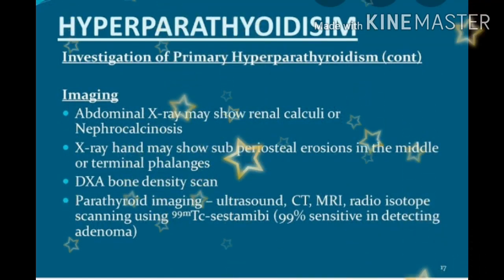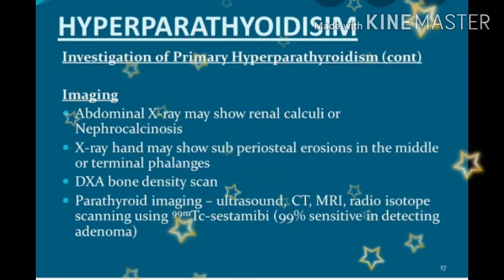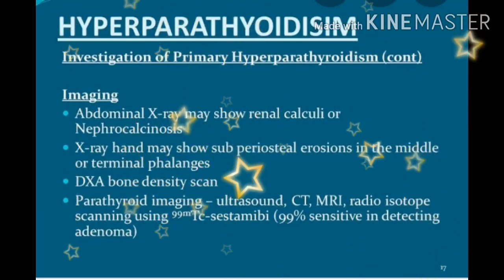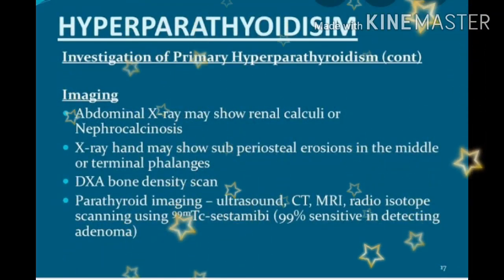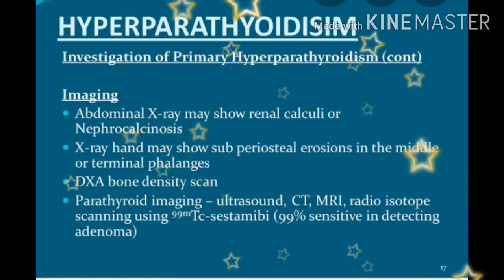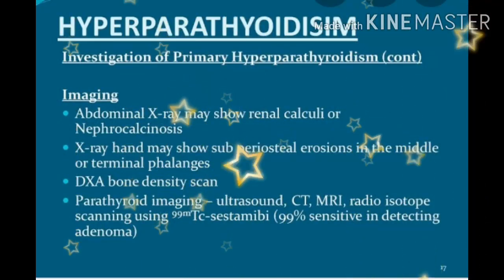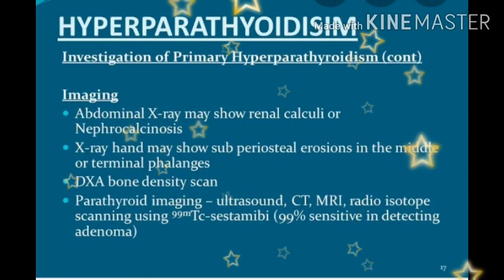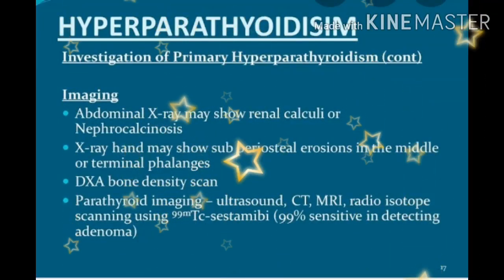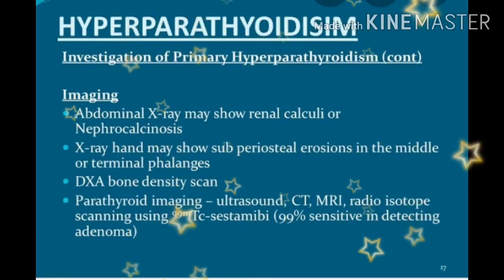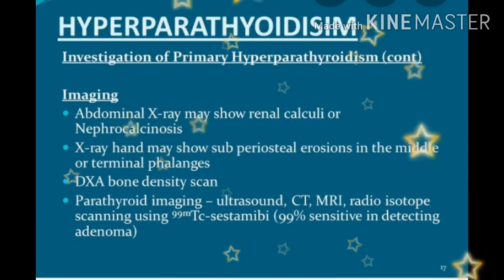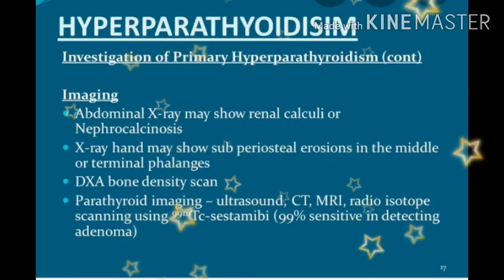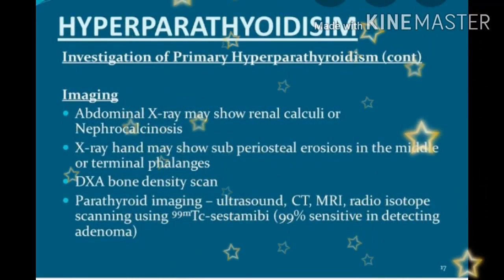Then investigation. The following imaging investigations will be done to find out any abnormality in the body. First, abdominal X-ray may show renal calculi or nephrocalcinosis. In this, an X-ray will be done to find out any abnormality in the abdomen, to find any renal calculi or nephrocalcinosis. Then X-ray of the hand may show subperiosteal erosion in the middle or terminal phalanges. In this, we look for any periosteal erosion in the middle or terminal phalanges.